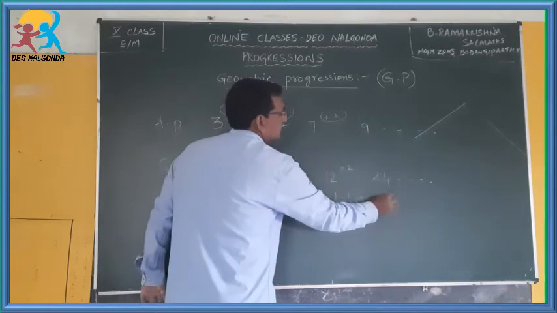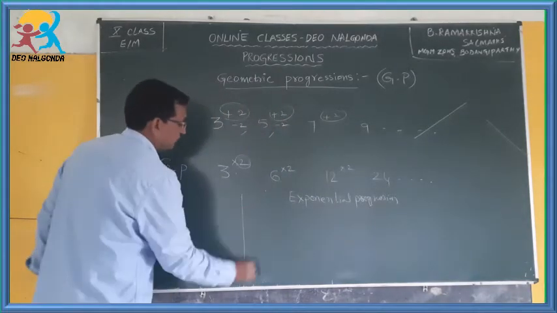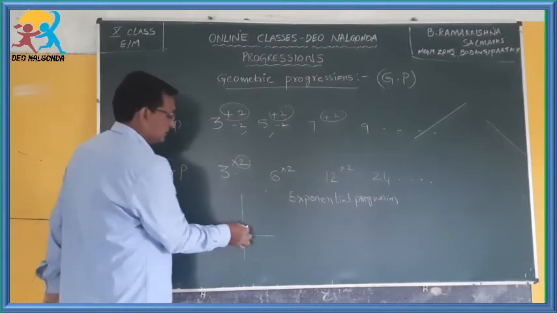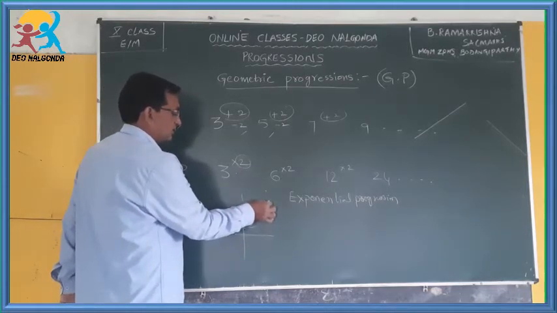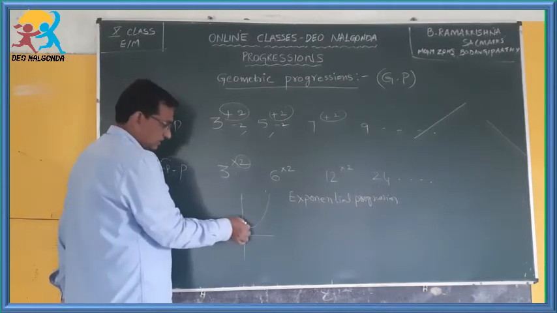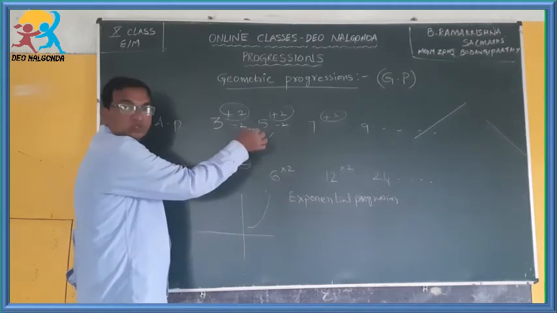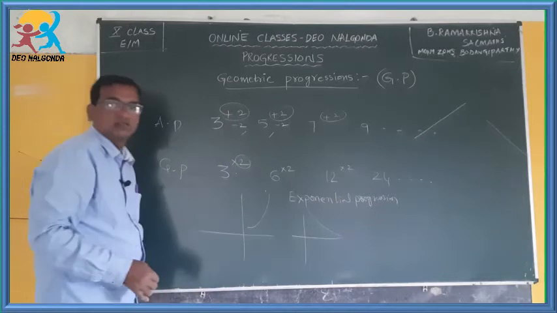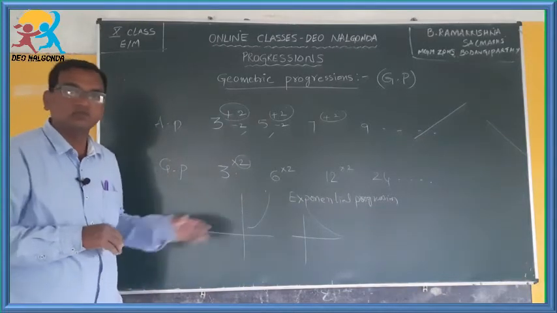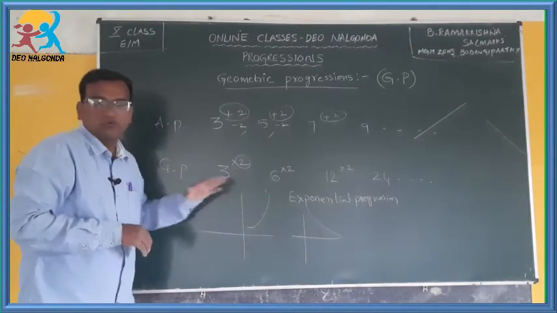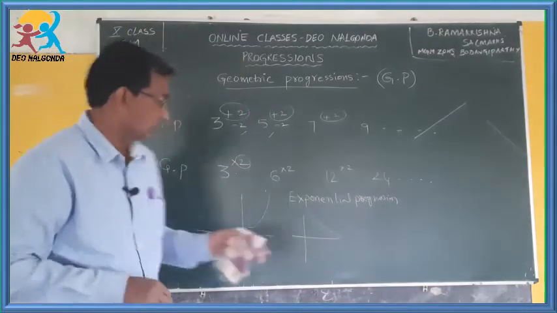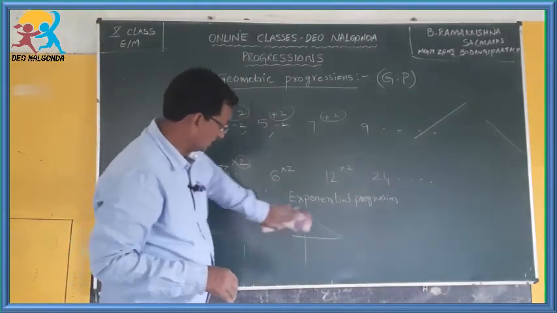Why do we call this exponential progression? If you mark the values in the graph, they move in an exponential way. If it is increased, it will increase in an exponential way. If it is decreased, it will decrease in an exponential way, not in a linear way. So this type of progression is exponential progression, meaning you will get exponents here.